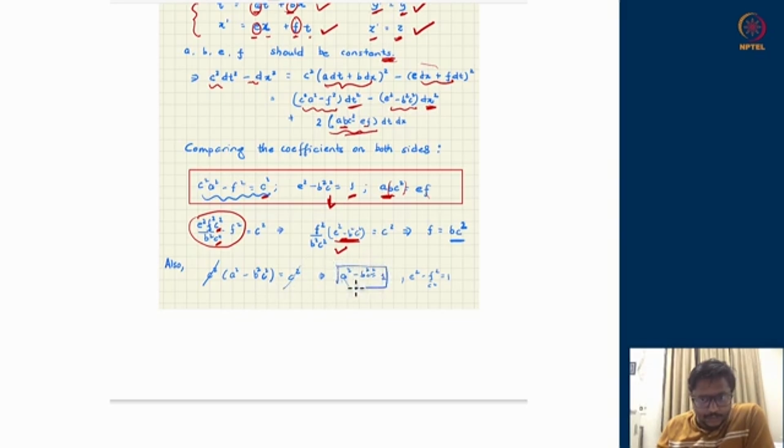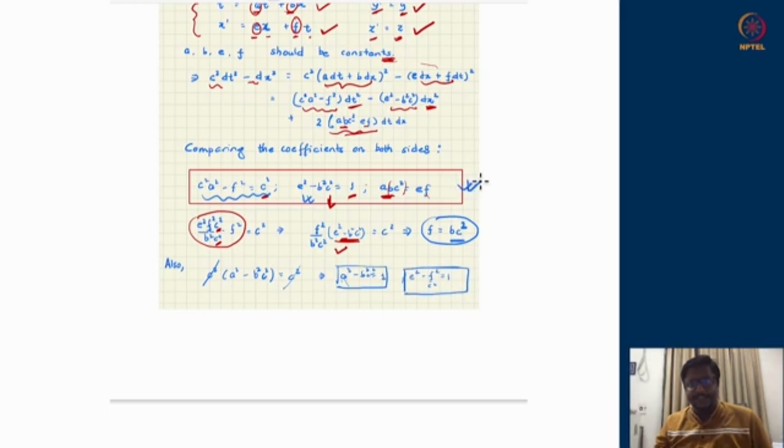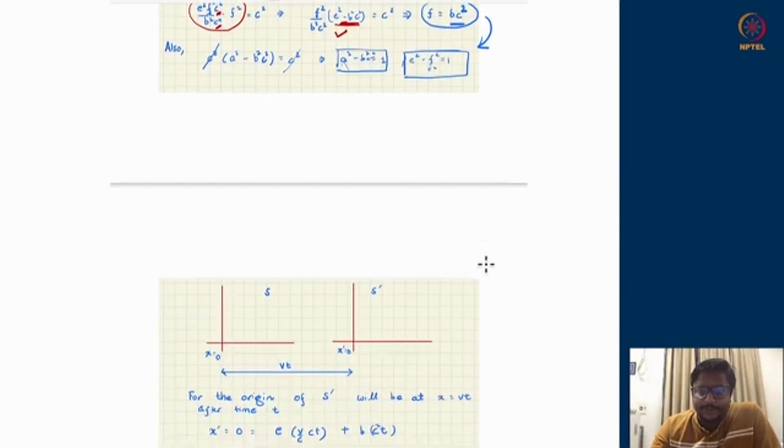And secondly, since f upon c is bc, I can write this e square minus bc whole square as e square minus f upon c whole square. So I have converted these identities into these two identities, which are useful. This is plain and simple algebra, just mathematical jugglery we have done.